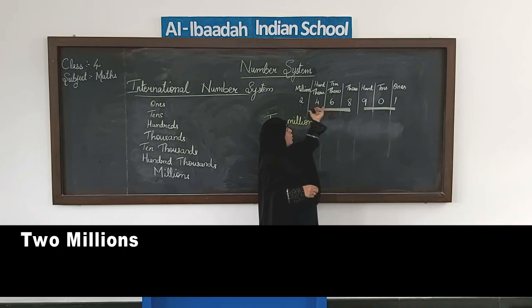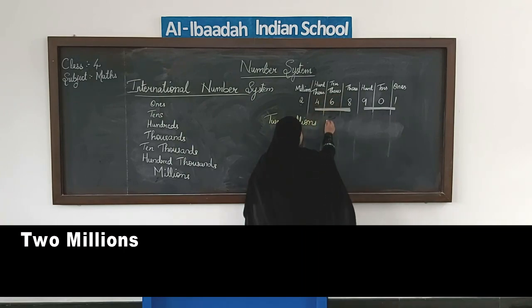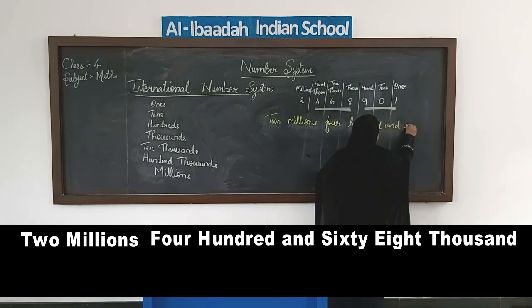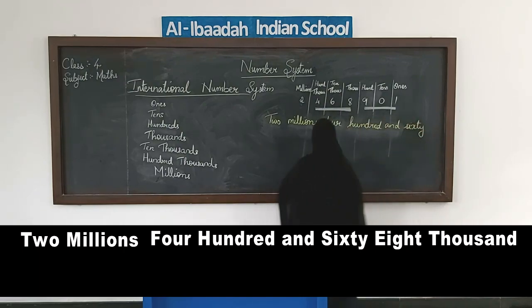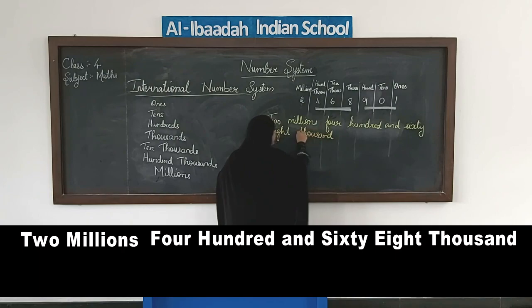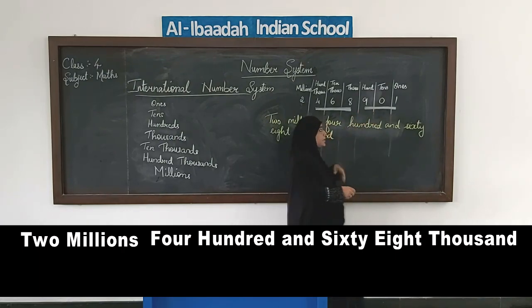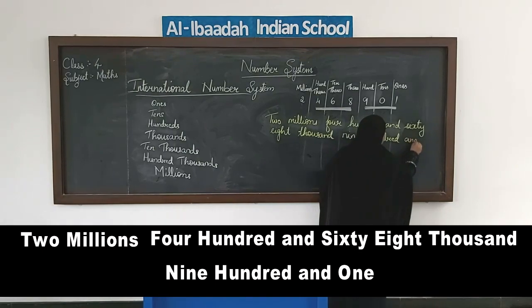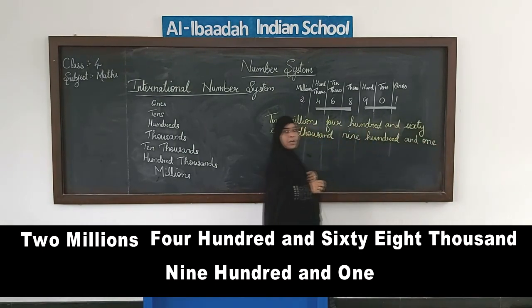Like I said, we will read all three digits together, so 468,000, and then we have our last three digits, that is 901. Got it? That is how we read the number.